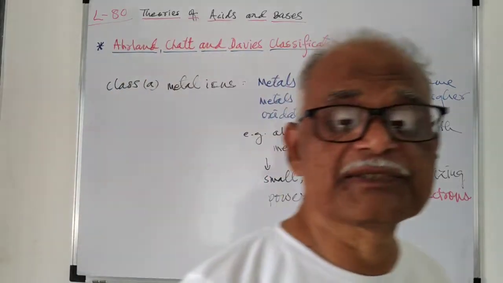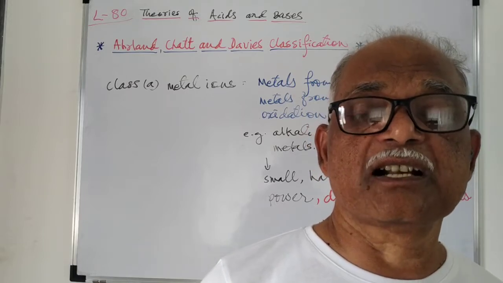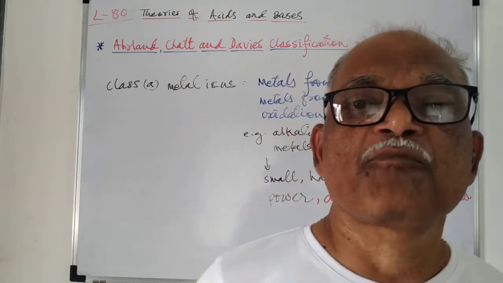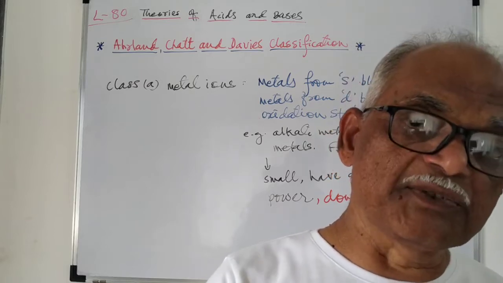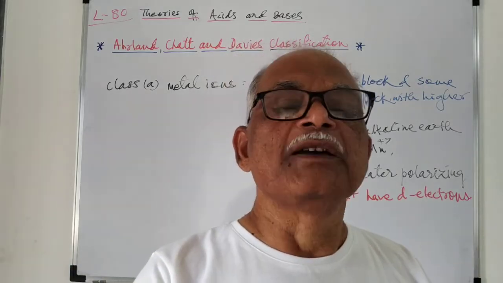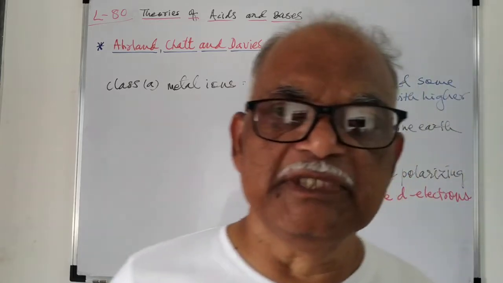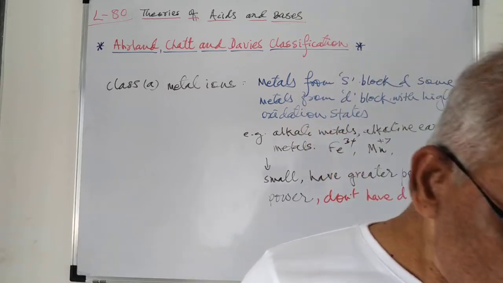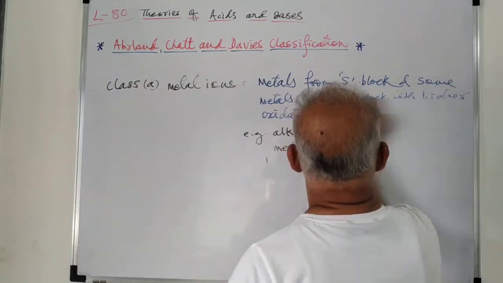You know the alkali metals such as Na+, K+, etc. Similarly the alkaline earth metals, Mg2+, Ca2+, etc. If we consider the transition series, the first half of the transition series are mainly class A metal ions, and the later transition series elements remain, that is class B metal ions. Then we will see what are class B metal ions.